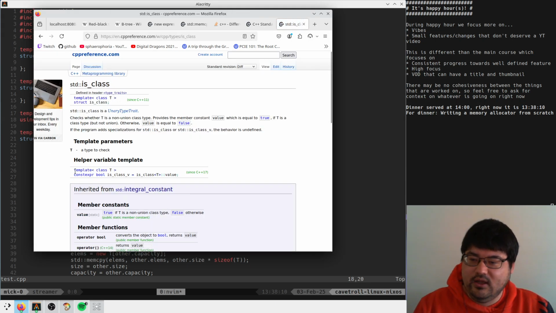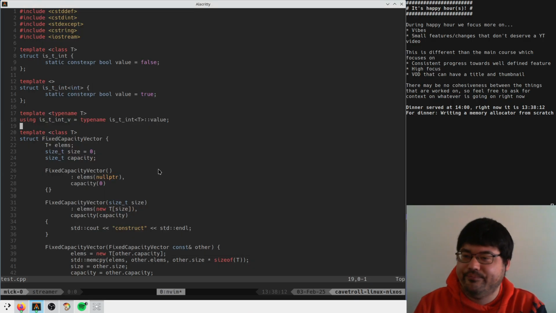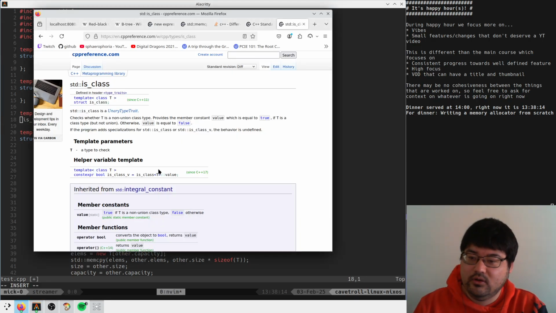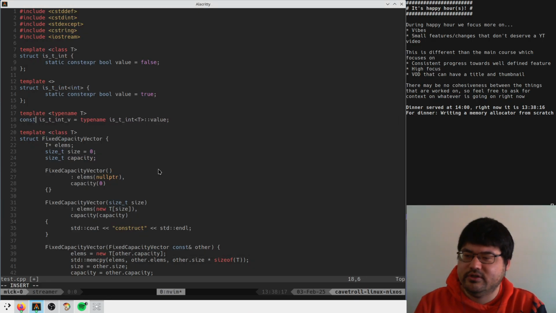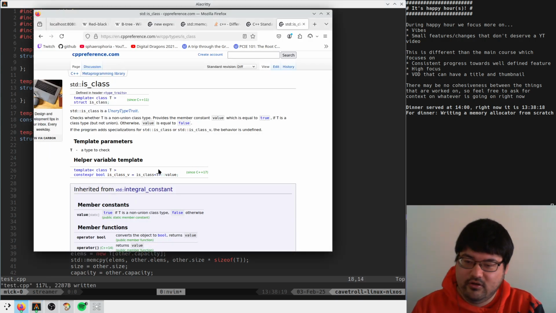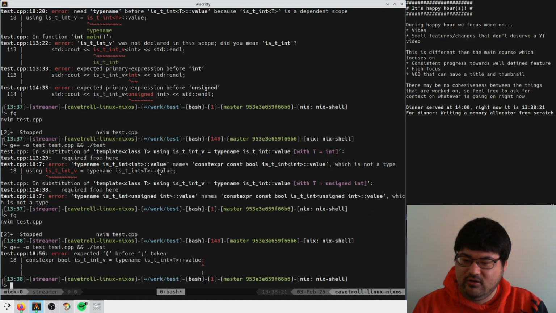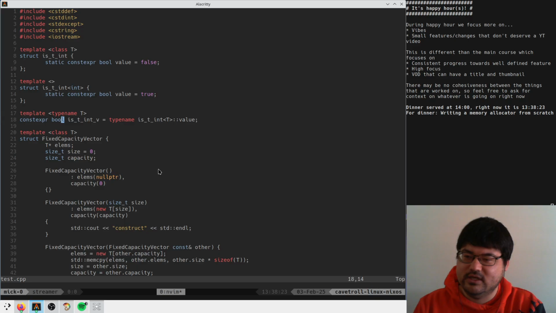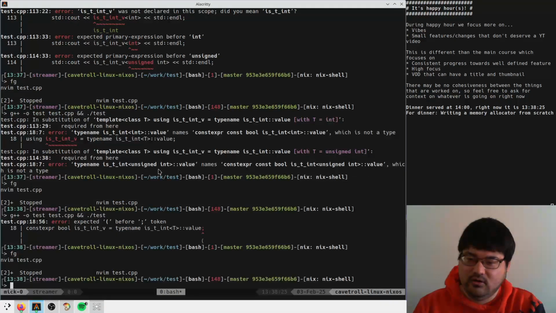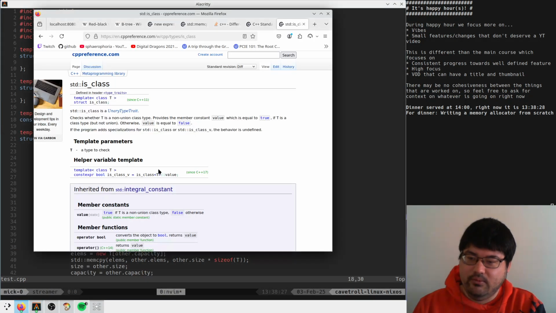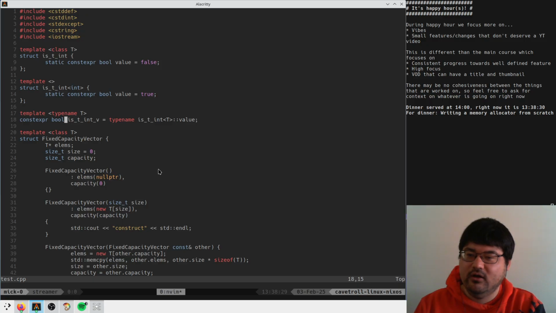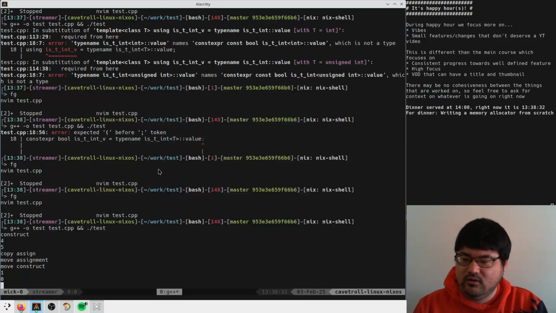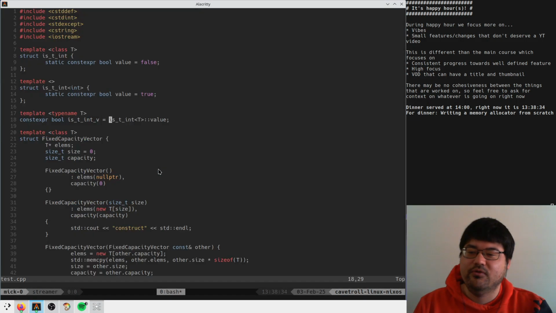Then they define constexpr bool. Constexpr bool. Okay, and then 18. Wait, why? What have I done wrong here? Okay, here we go. So we finally got there.